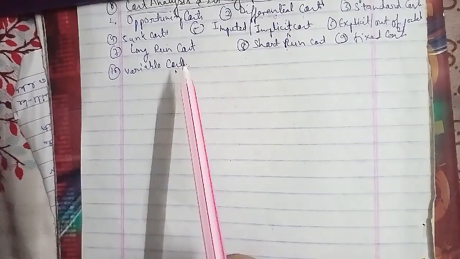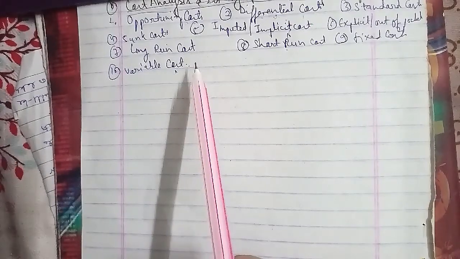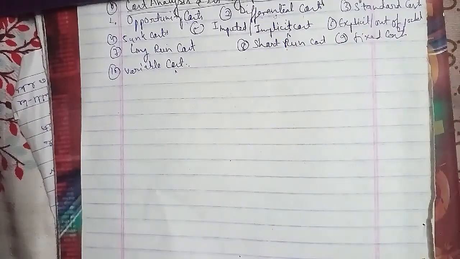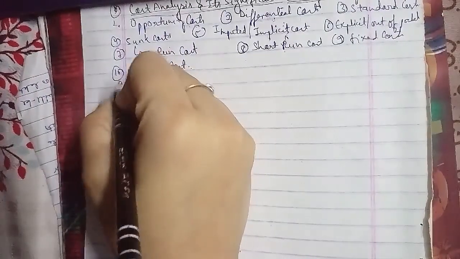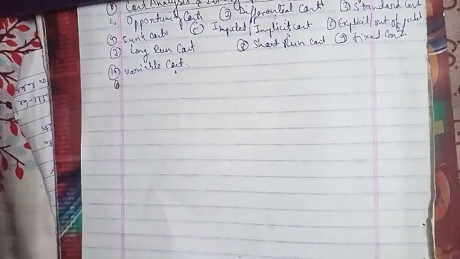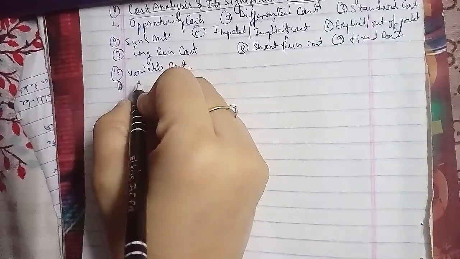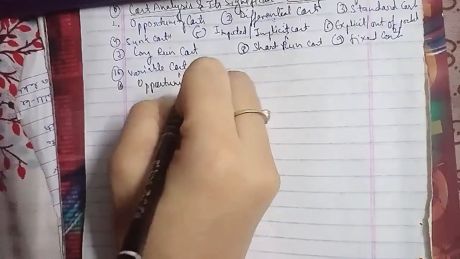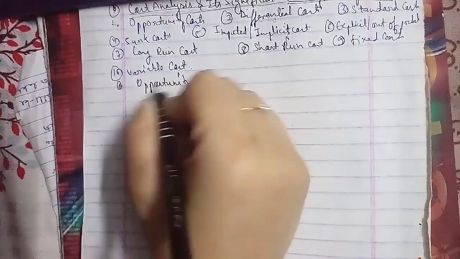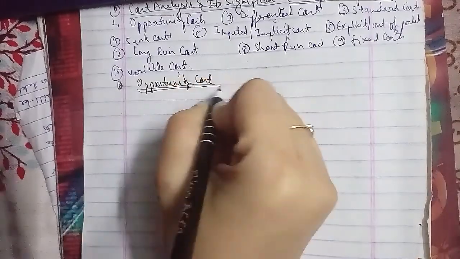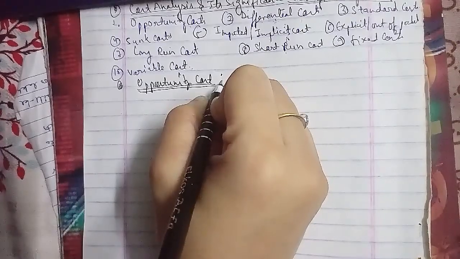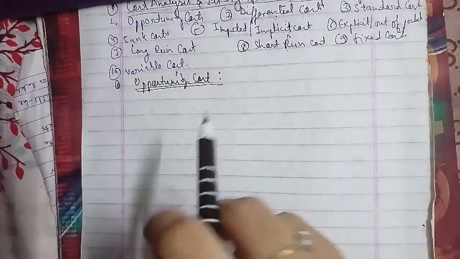Now we'll discuss the other question: write a short note on opportunity cost, which has been asked for 5 marks. Opportunity cost refers to the expected benefit foregone in sacrificing one alternative for another.